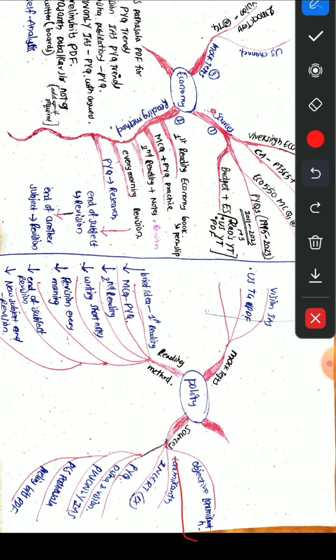First of all, we will give a very crisp reading of the Lakshmikant, like only one topic or 2 topics at a time. After studying one topic, for example, let's go with the parliament. We will study the parliament topic from Lakshmikant, very crisp reading, like side headings, what are the points included in it. Then we will practice objective questions from the objective Lakshmikant PDF. Okay. Then we will write.